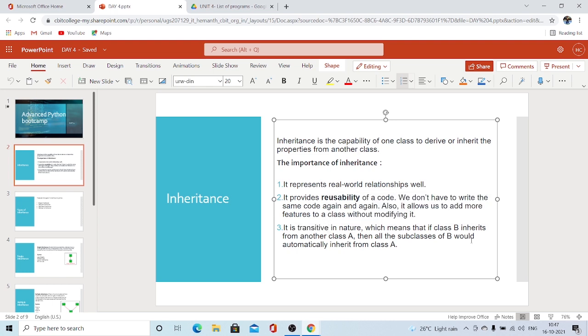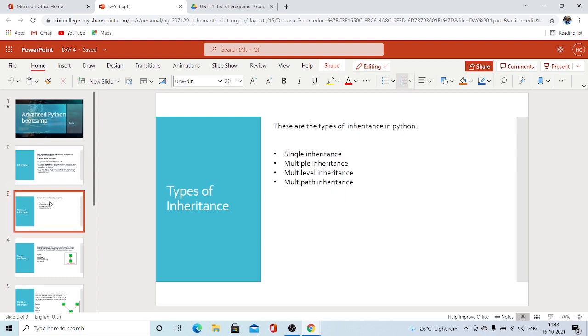You got it, right? If class B inherits from class A, that means B is the child class of A and it inherits the properties of A. Then a subclass of B, which means the child class of B, would automatically inherit from class A, which means that the child class of B will have the properties of class A as well. This is called transitive in nature. So with inheritance, being transitive in nature is one of the major benefits as well. Now let's move to the next slide.